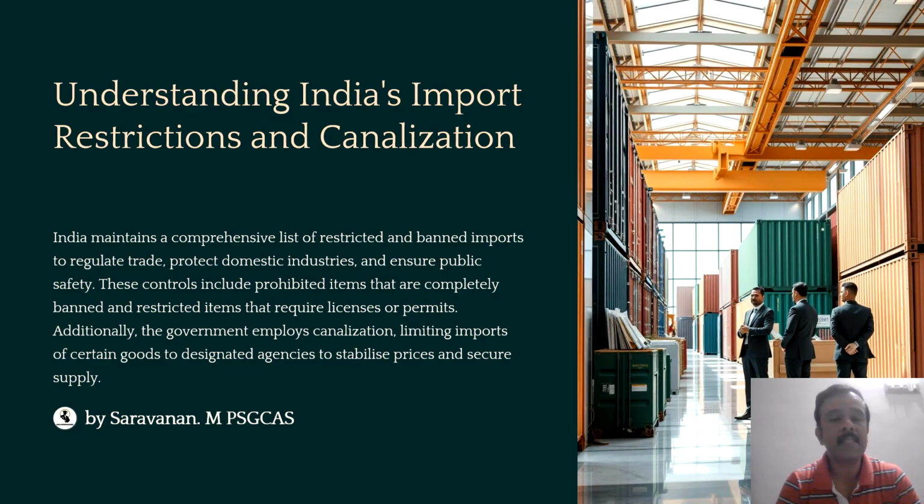These controls include prohibited items that are completely banned by the government, restricted items that require licenses or permits upon which imports or exports could take place, and canalized items that are routed through the canalizing agencies, which limit imports of certain goods through designated agencies to stabilize the prices and secure supply.